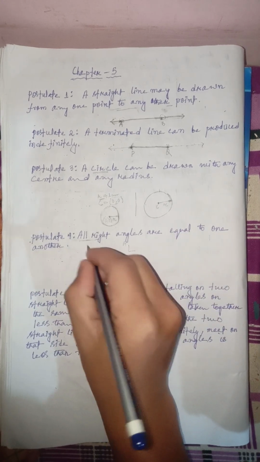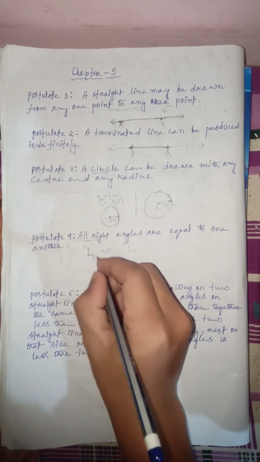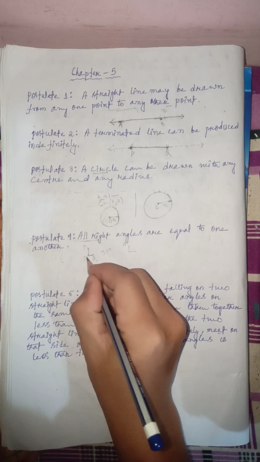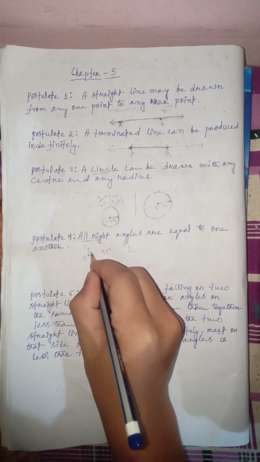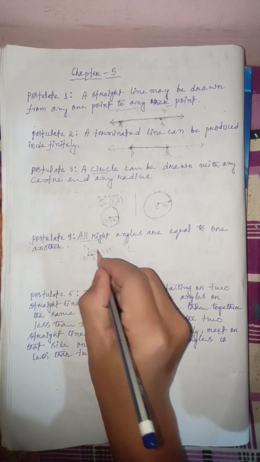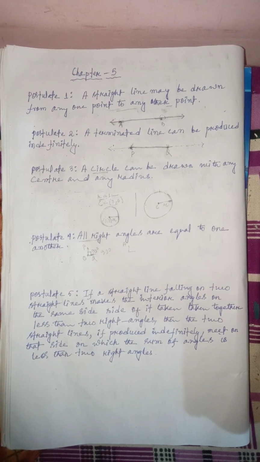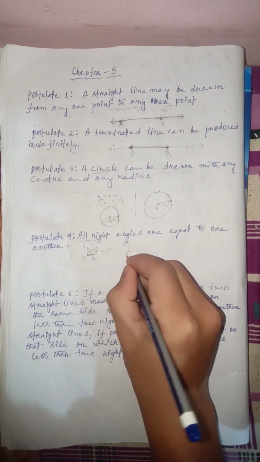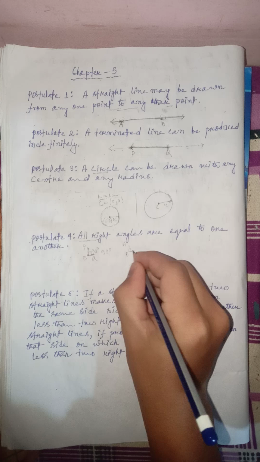Let us suppose that this is P and this is Q, and this point, let me name it as O, and this is a right angle. If it is a right angle, then it is 90 degrees, right? Then let me move to the next, which is here, let me name it as A, and this one is B, and this one is C.